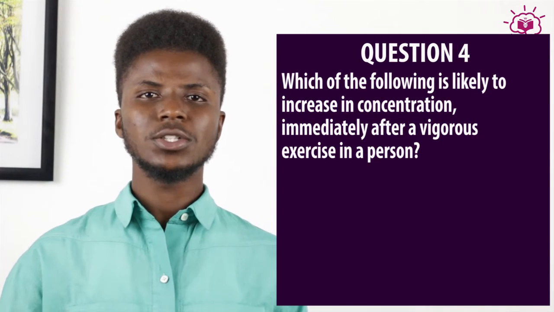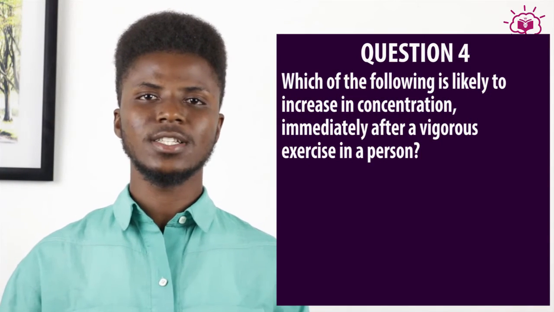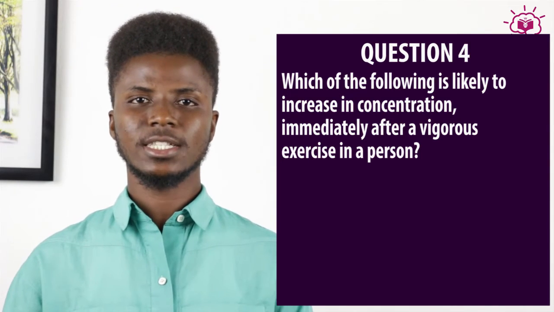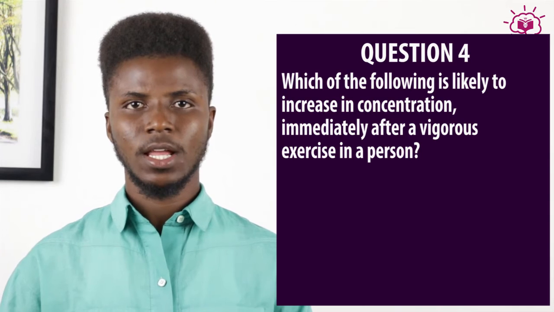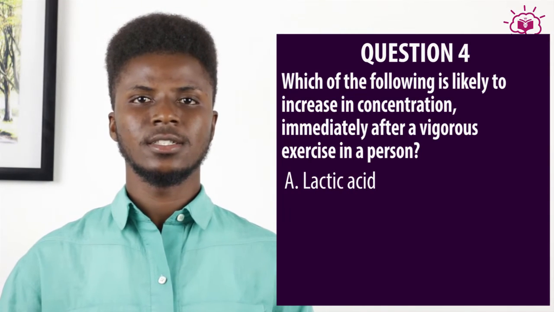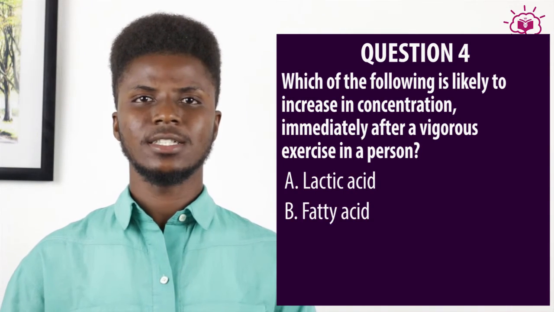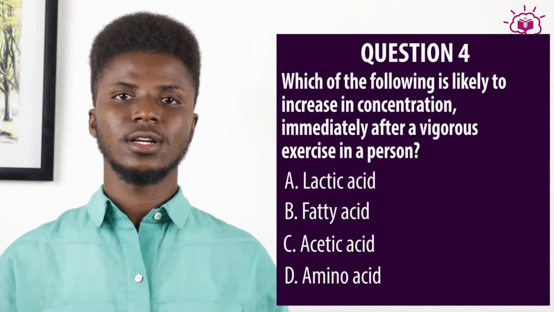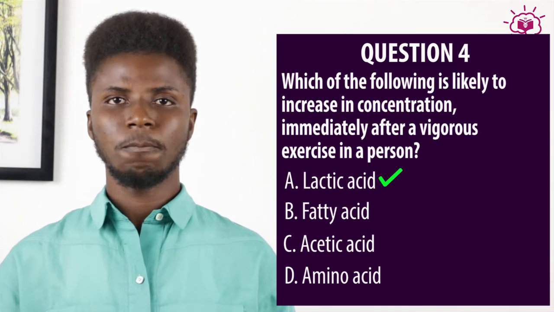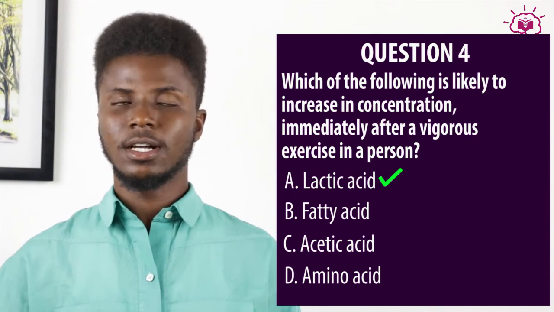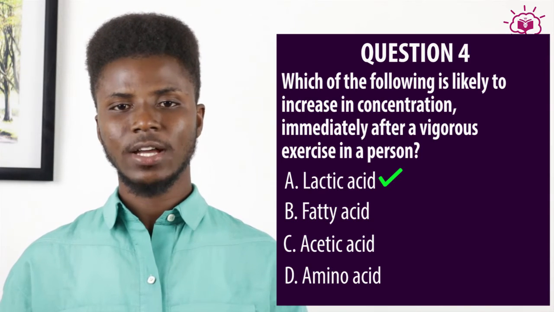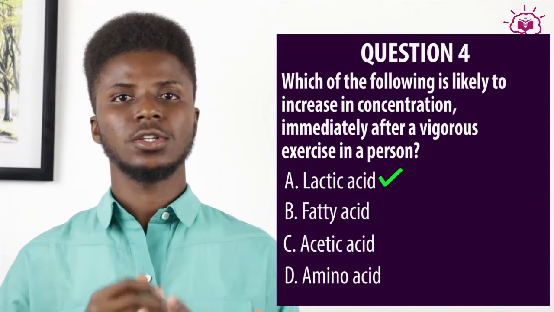Next. Now this question states, which of the following is likely to increase in concentration immediately after a vigorous exercise in a person? A. Lactic acid, B. Fatty acid, C. Acetic acid, and D. Amino acid. And the answer is A. Lactic acid. I told you earlier that lactic acid accumulates in humans after a vigorous exercise due to the shortage of oxygen.